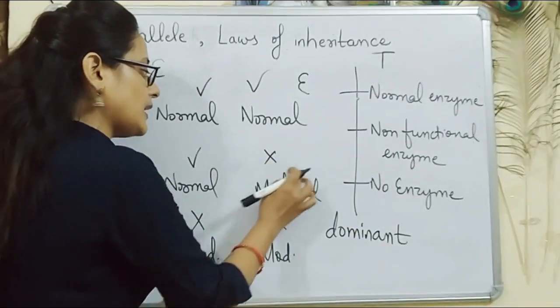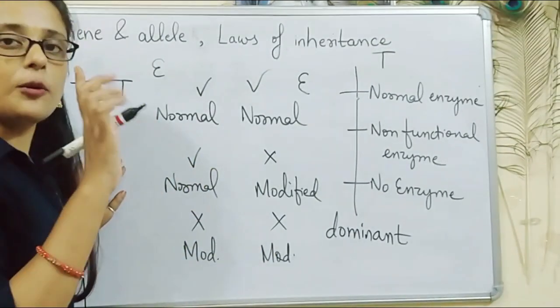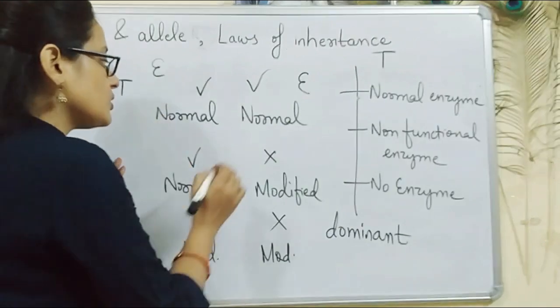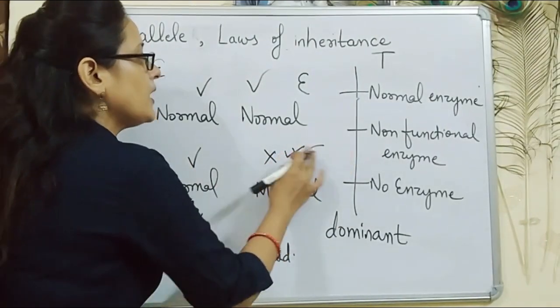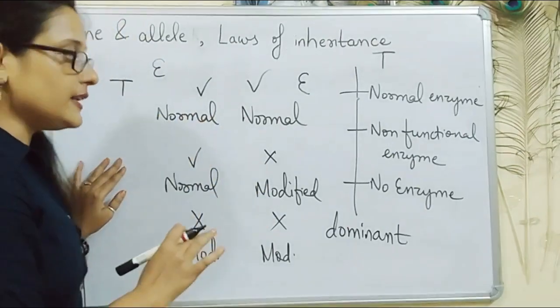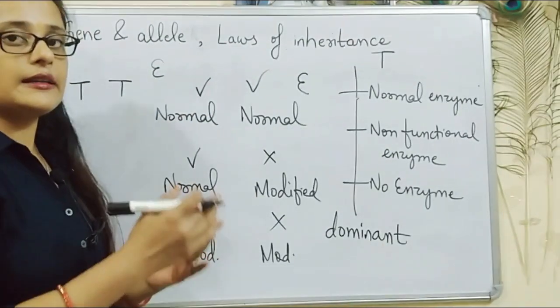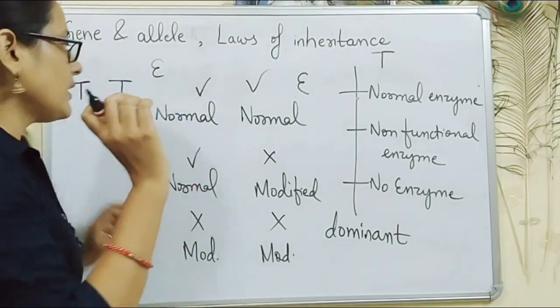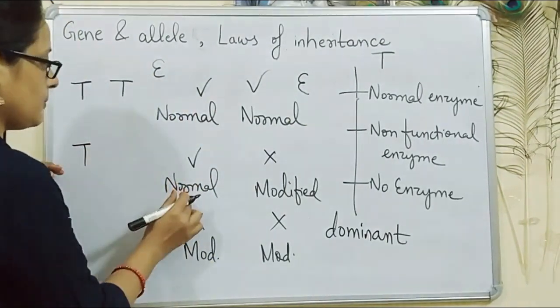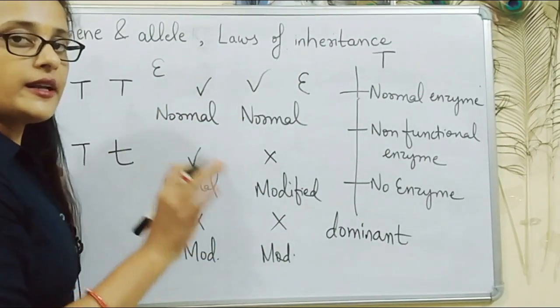So because of this allele, no hormone will be produced. So in this case, only one copy of hormone will be produced. So the allele which cannot form functional enzyme will be called as modified allele, and this modified allele will be given a lowercase alphabet. That is, we will write it in small alphabet. That is, capital T will be used for normal allele and small t will be used for this modified allele.